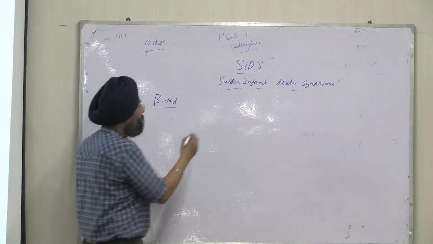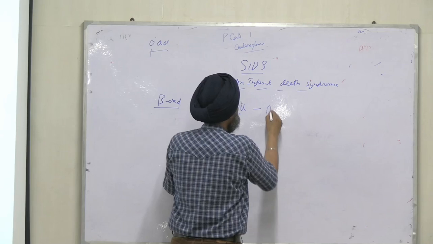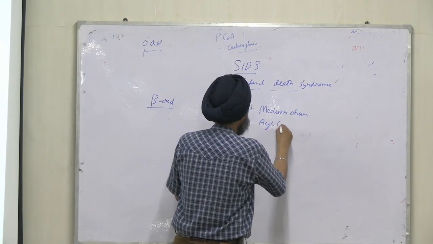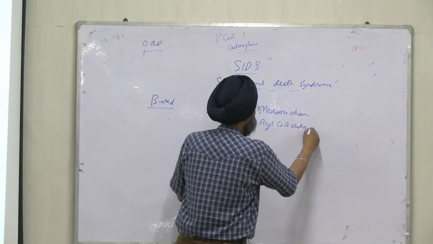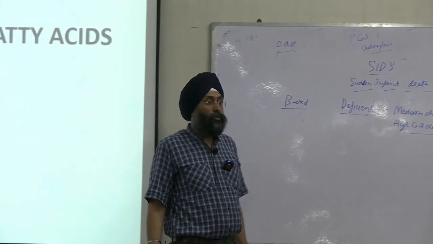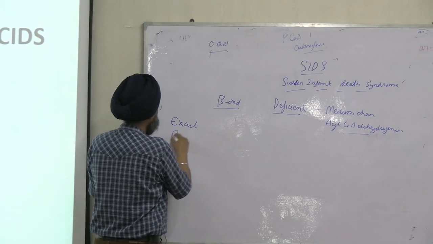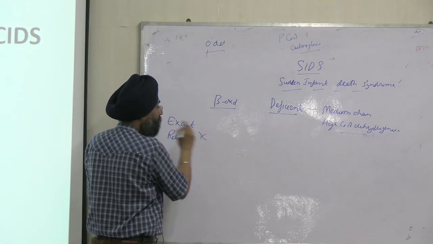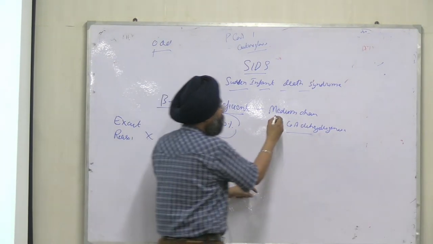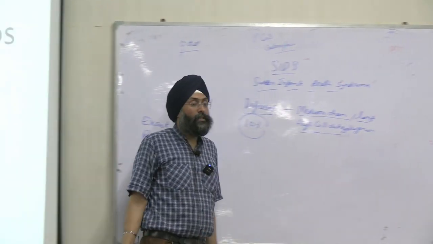The enzyme deficient is medium chain acyl CoA dehydrogenase. The exact reason is not known. But in 10% of the cases, it is due to deficiency of medium chain and long chain acyl CoA dehydrogenase.